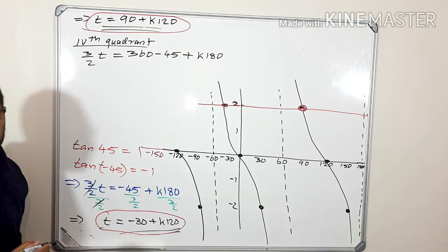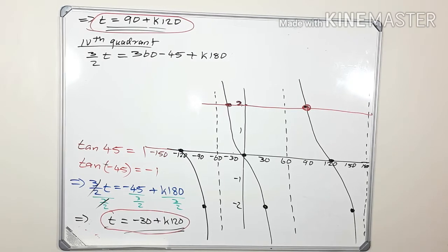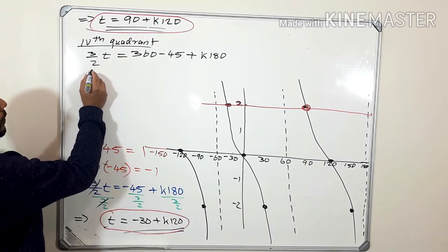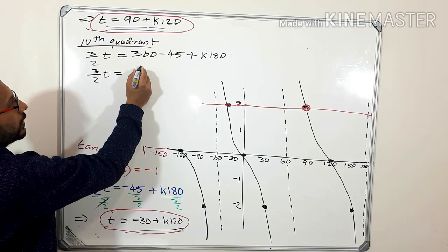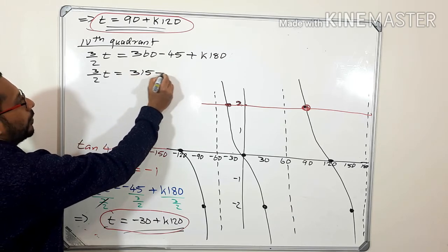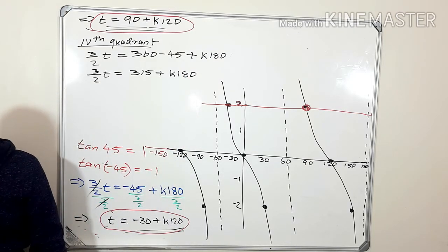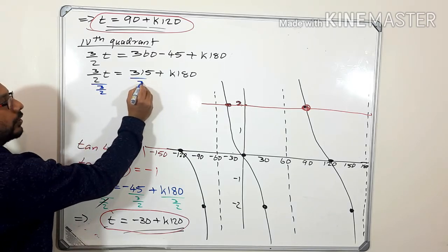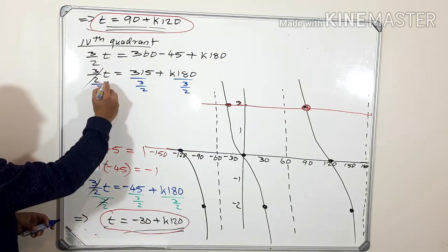Okay, so now this one: 3/2 t is equal to 360 minus 45, which is 315 plus k 180 degrees. So I want to find the value of t. What you can do is divide with 3/2 throughout, so this 3/2 and this 3/2 cancel.